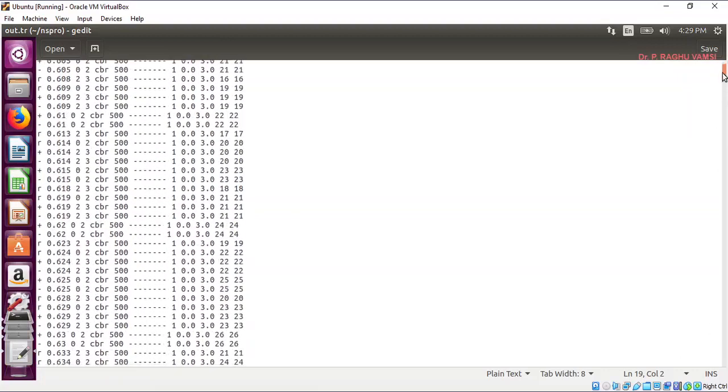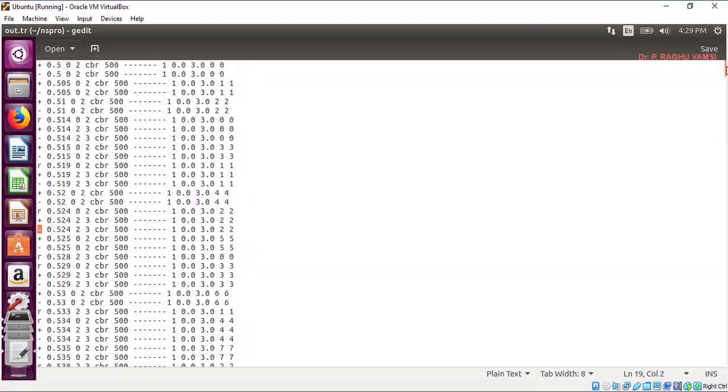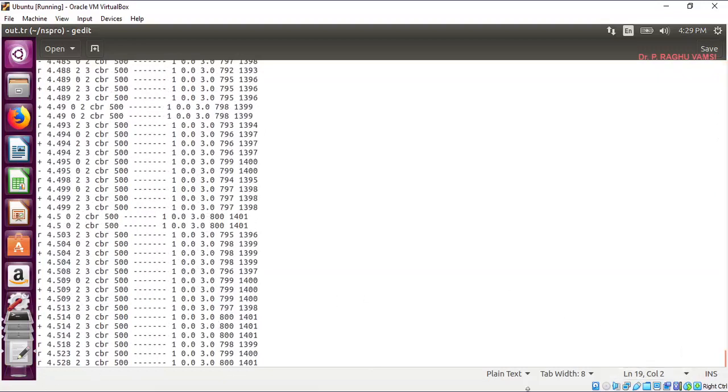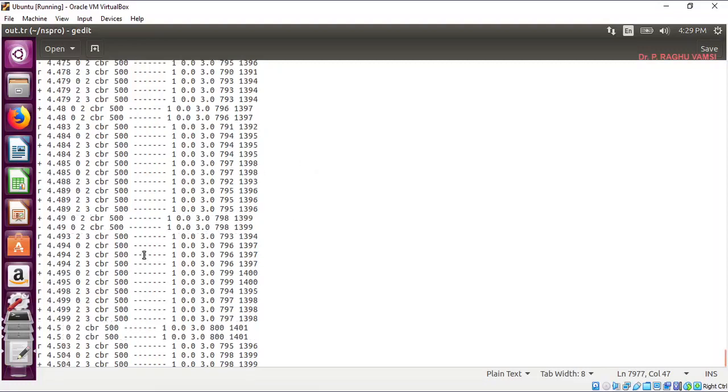When you look here, how many traces is this 5 seconds of simulation generating? If you look here, 7,977 lines are there. That means almost 8,000 packets have been sent between 0.5 seconds and 4.5 seconds, that is, within 4 seconds. Almost 8,000 CBR packets, UDP type, have been sent between the source and destination.